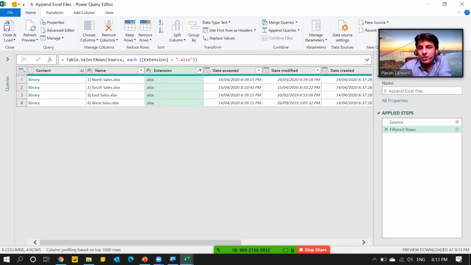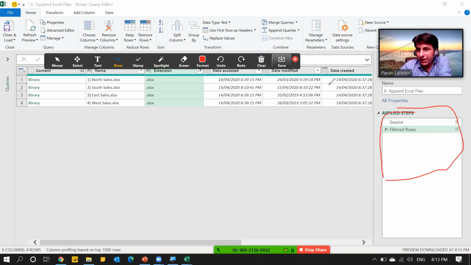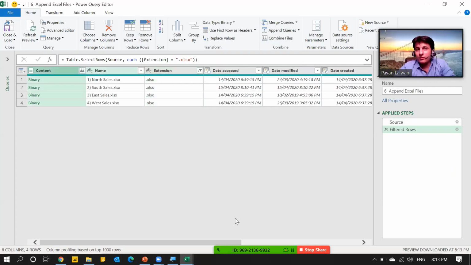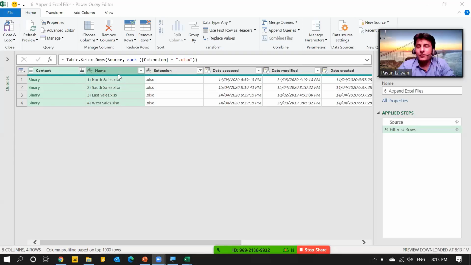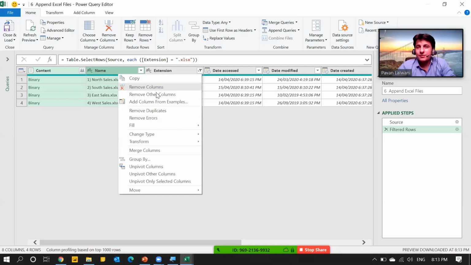Whatever steps I'm doing, you have to keep a watch here side by side. All the steps would be recorded as a macro file. Step number 2, out of all the columns, there are only 2 important columns. These 2 are important. Because this is not important, date modified, date accessed, date created in this case right now. In future, you might find it useful, but for now I'll just keep those 2 columns and remove other columns.